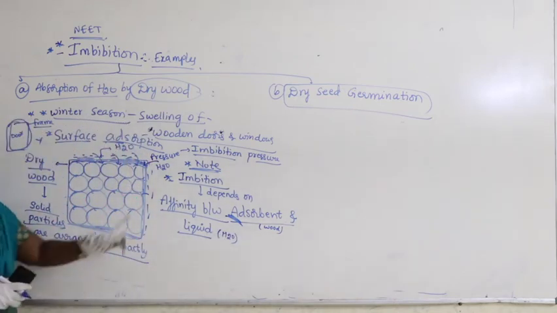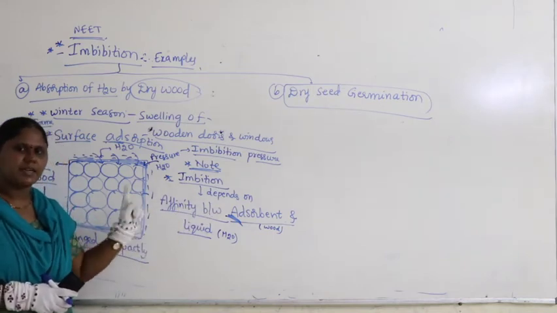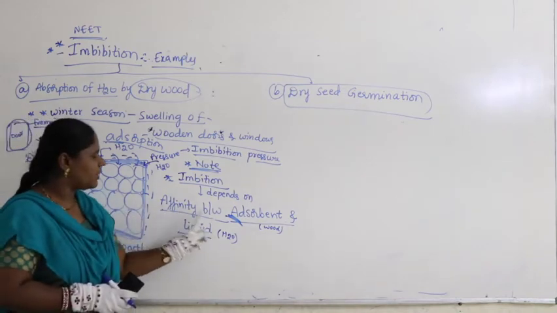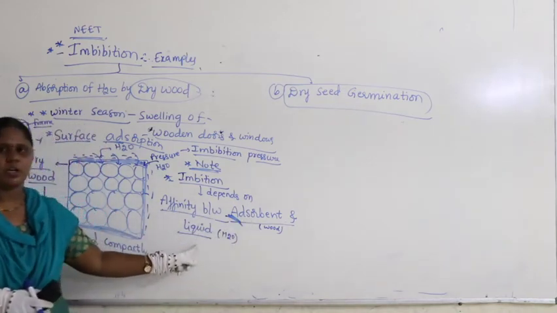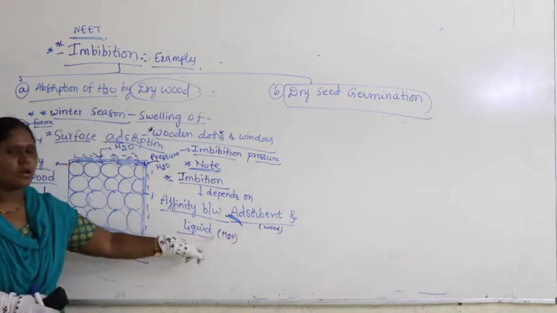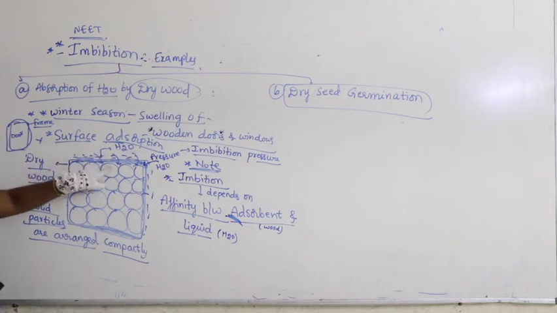Remember the statement: imbibition depends upon affinity. What is affinity? Interaction. Interaction between what and what? Affinity between adsorbent and liquid. Wood is the adsorbent, water is the liquid. When water and wood interact, what occurs?